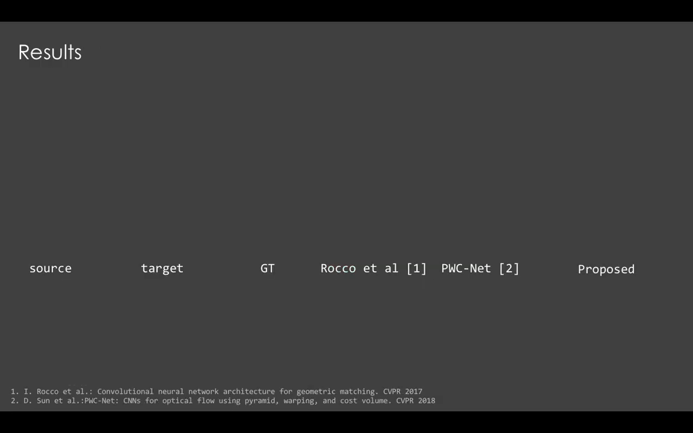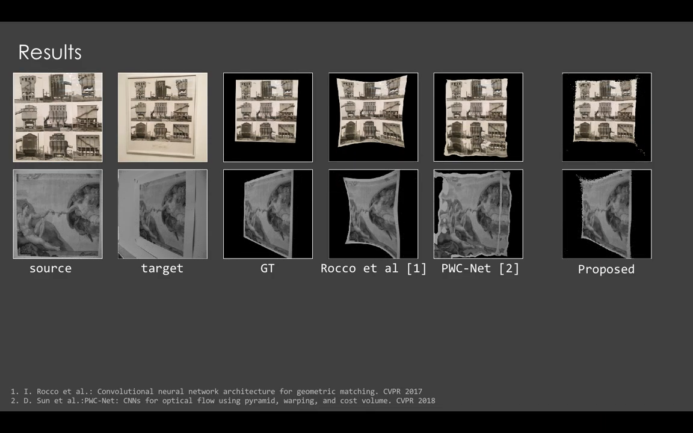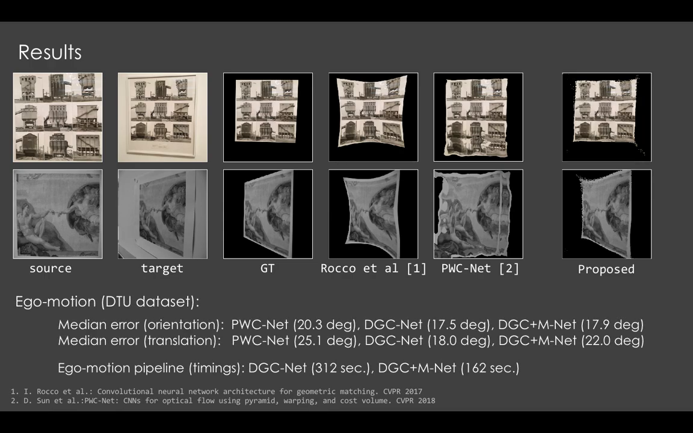Qualitative results are presented in this slide. As you can see, our method can cope with large geometric transformations, such as rotation and translation, between two images, leading to better image alignment. In addition to image alignment, we demonstrate the application of the proposed method for predicting relative camera pose, and report median orientation and translation error.